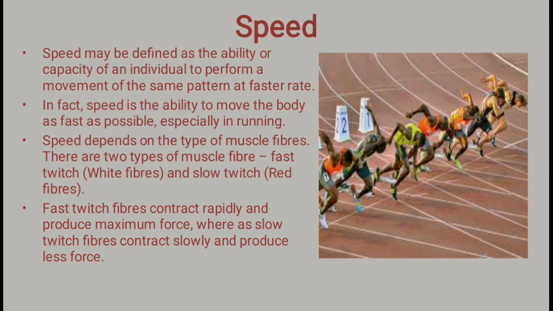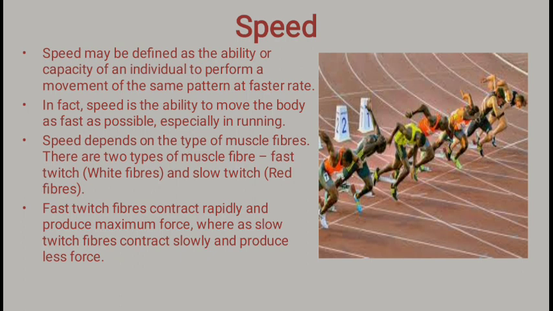You can see a very good example, a 100-meter run. The athletes are aligned for the 100-meter dash, and the same pattern is applied, where the arm muscles and leg muscles are well coordinated and move in a continuous pattern at a faster rate. That is considered speed.